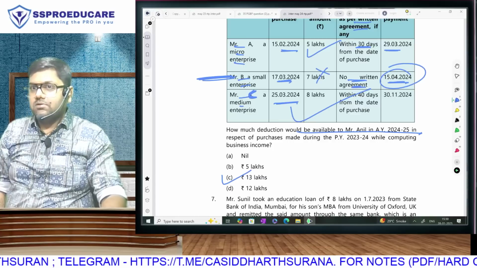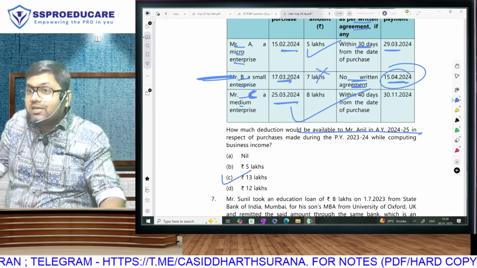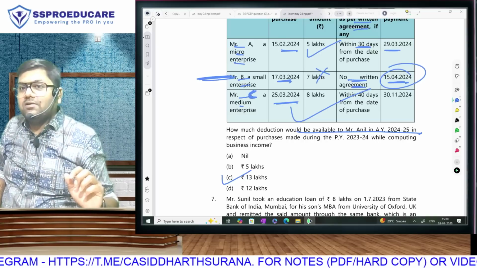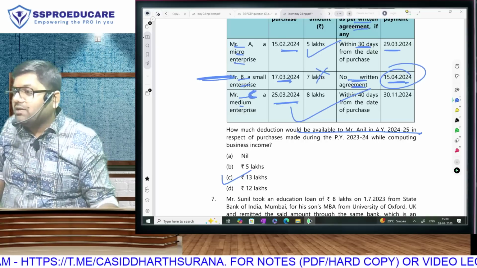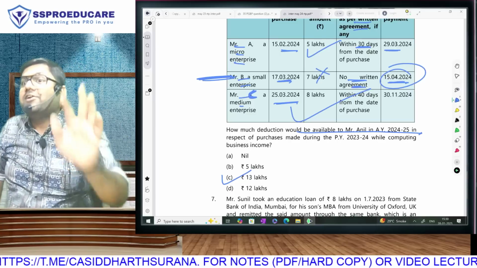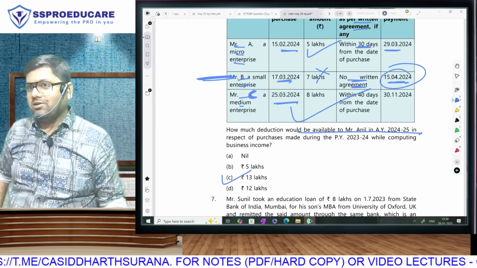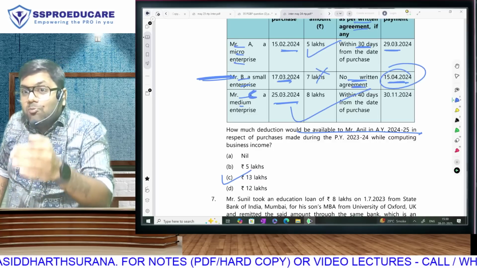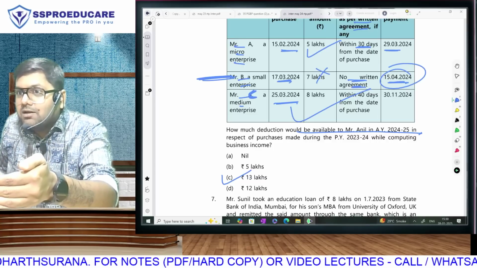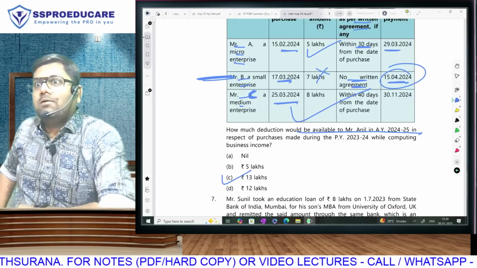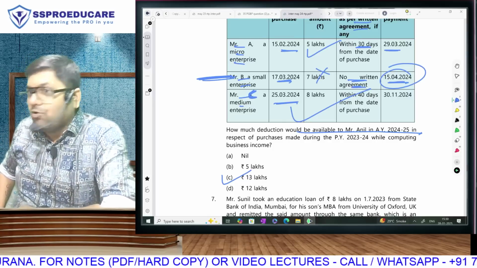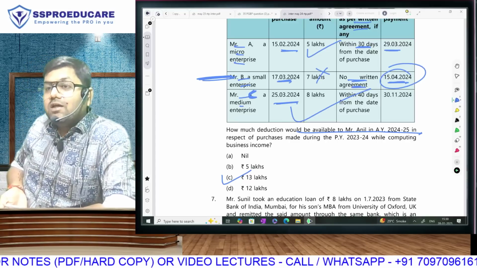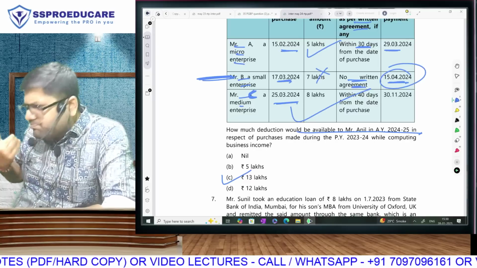You understood? So the problem here was people who are making purchases in the later months of the year. See, I make a purchase in April and I make payment in January, like 8-9 months later. It is still before 31st March. It won't affect me at all. But if I make a purchase in January, February, March, the moment I miss the 31st March deadline, I'll cross MSME as well as year end. So all the purchases made in the later part of the year will become disallowed for me.